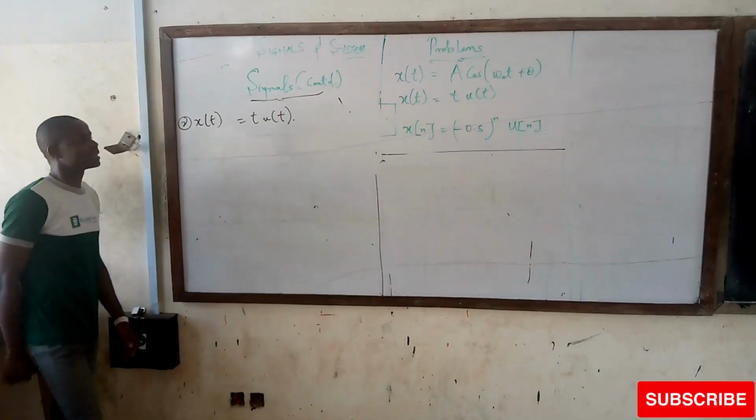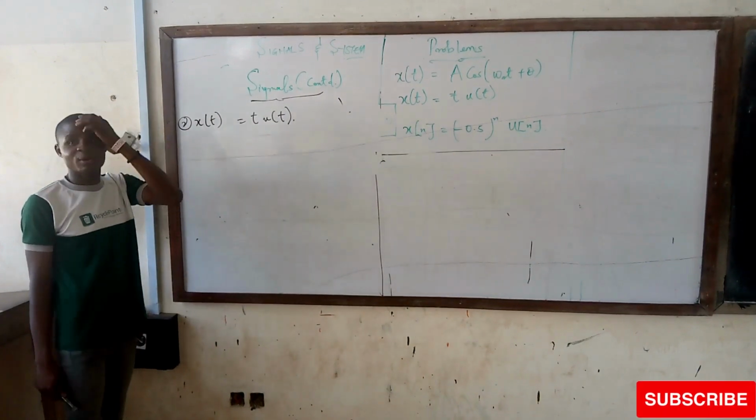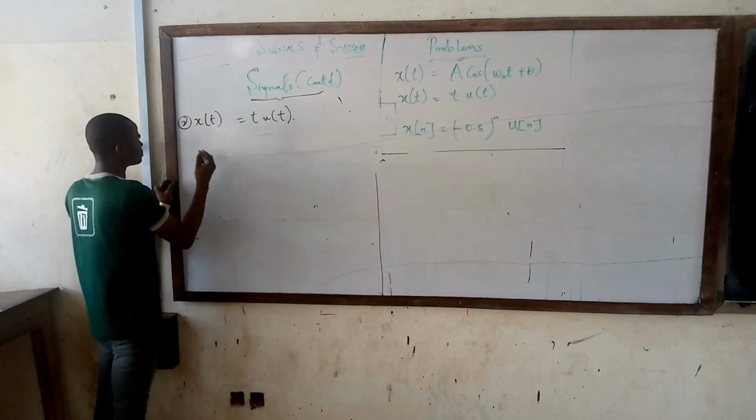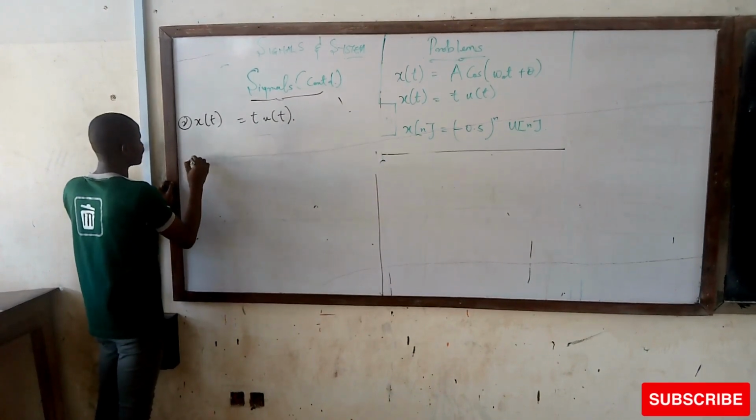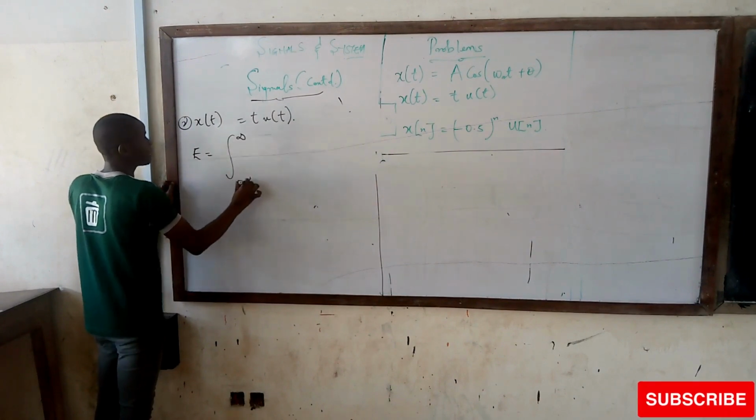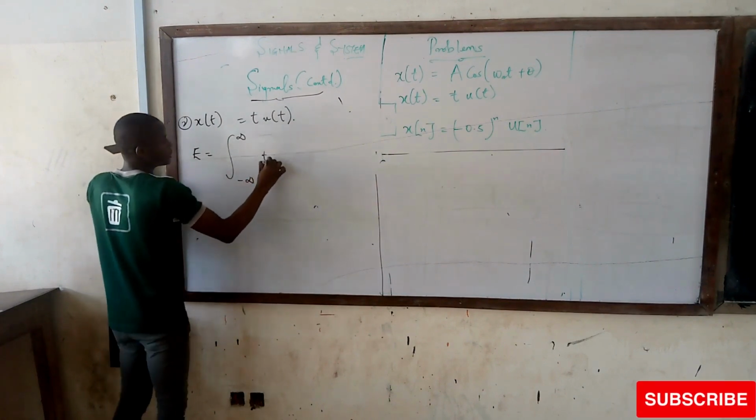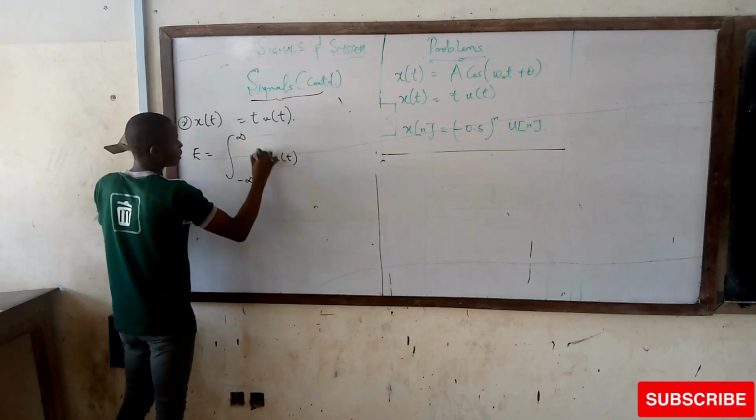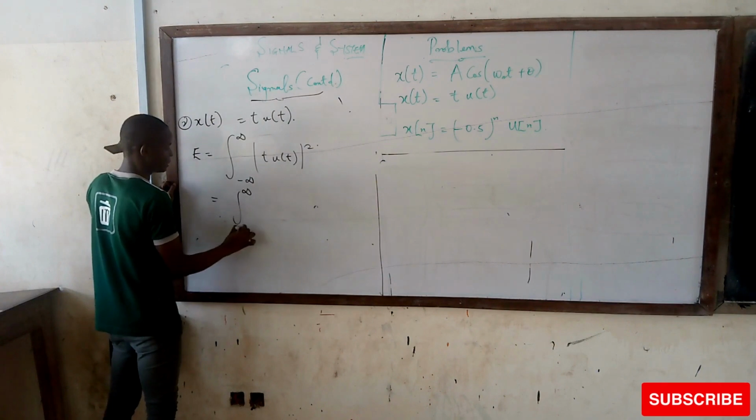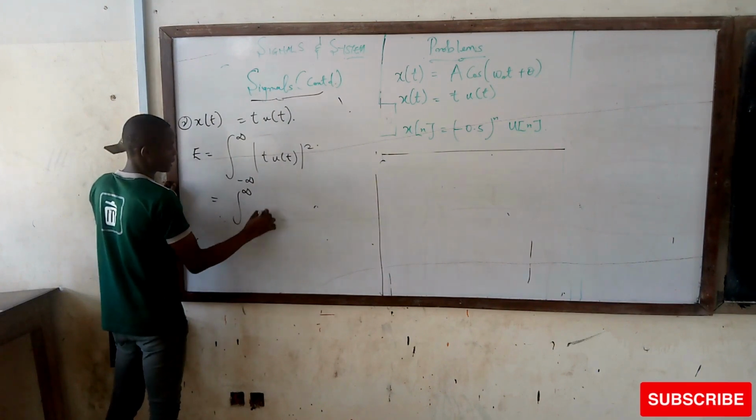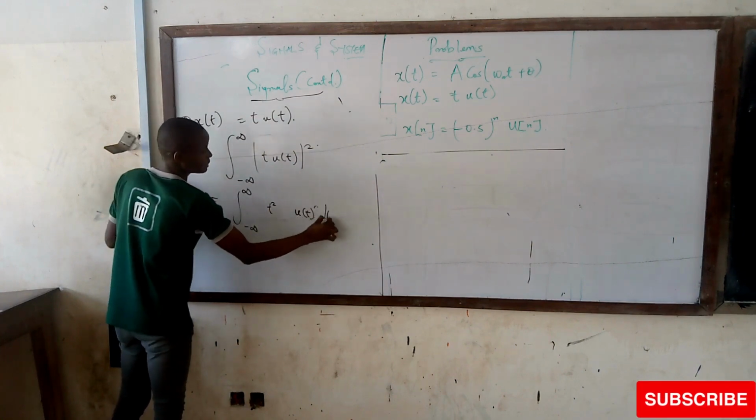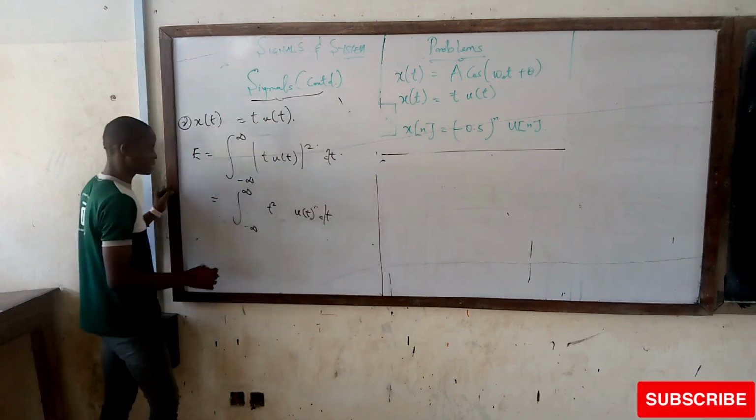Now, we're doing the second example. Let's see whether it's a power signal or an energy signal, or it's neither. Now, let's move on. This is going to be very, very easy. So now, let's test for energy signal. If we test for energy signal, we have the integral from minus infinity to infinity of t u of t, everything squared. Now, if we do this, we have the integral from minus infinity to infinity of t squared u of t dt. Sorry, I'm always forgetting this dt.